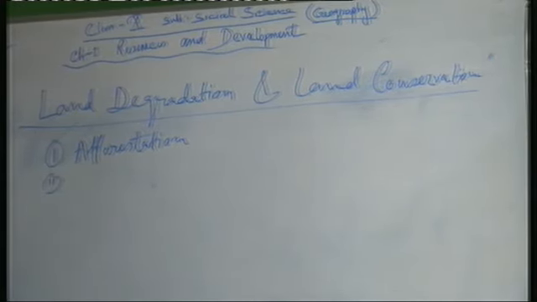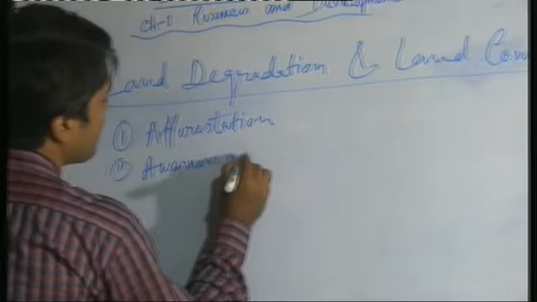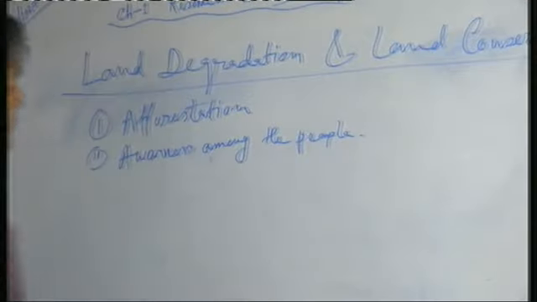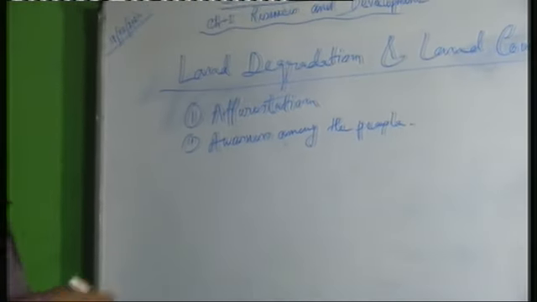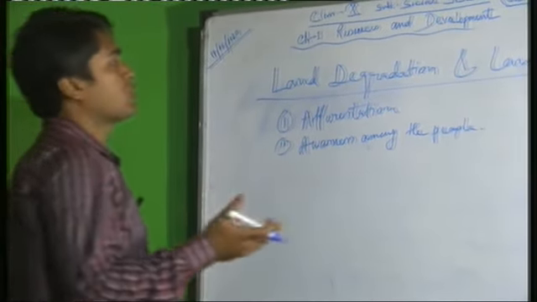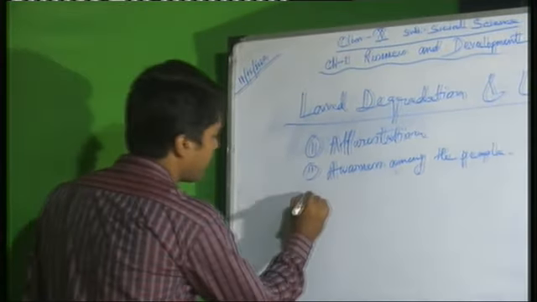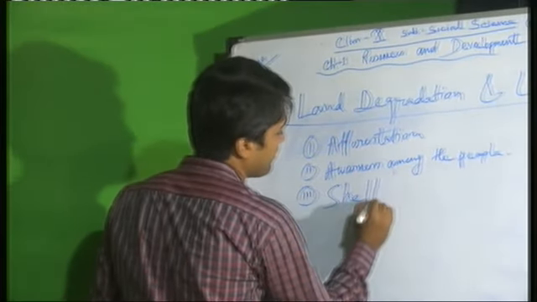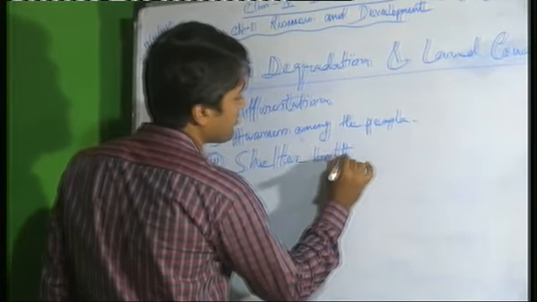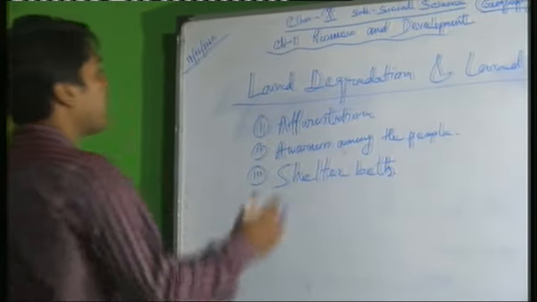Number 2, awareness among the people. It is most important. If educated people make their surrounding people aware, then we can also control land degradation. Another part, shelter belts. This is also a way for land conservation or to prevent land degradation.